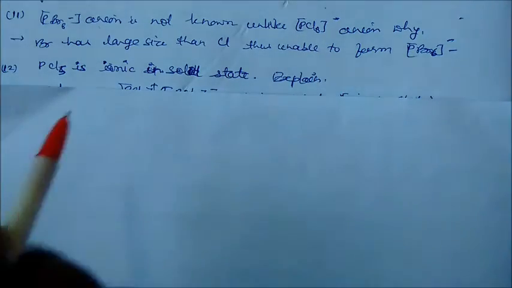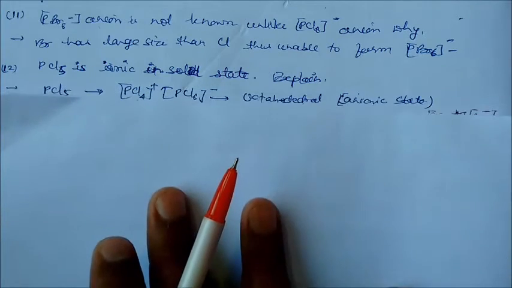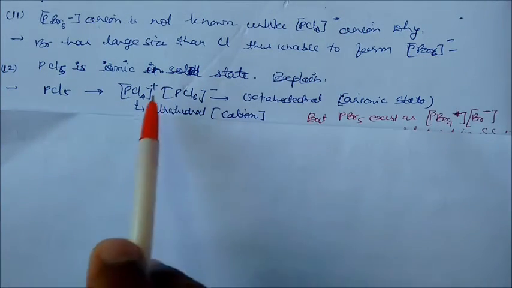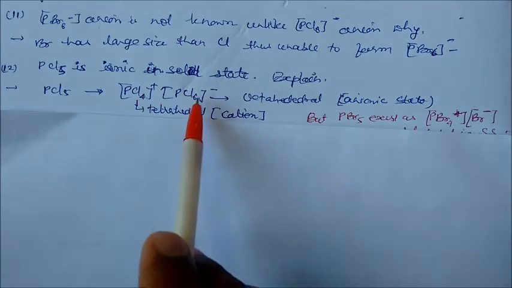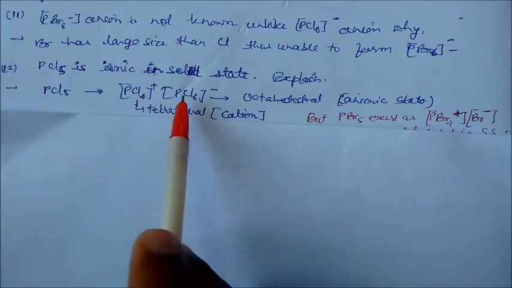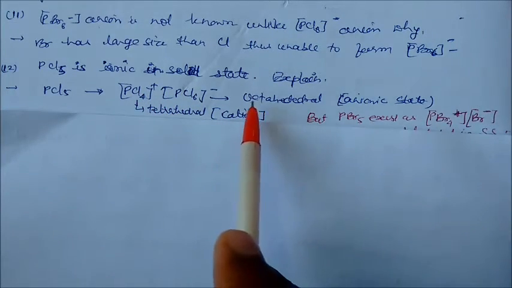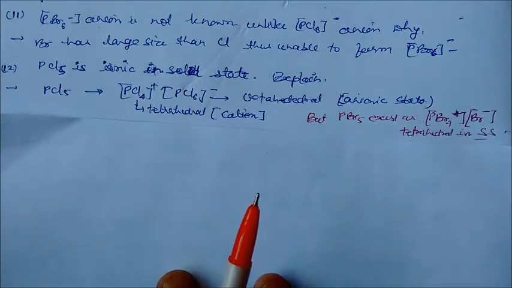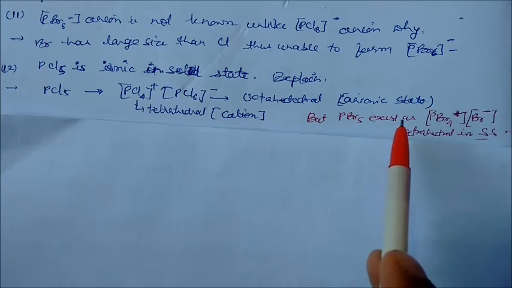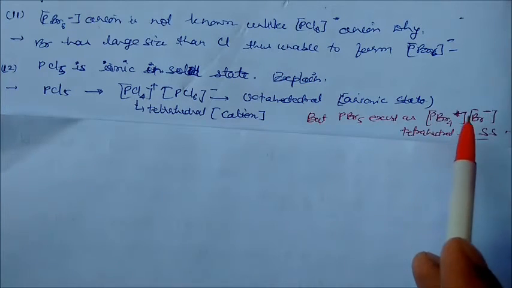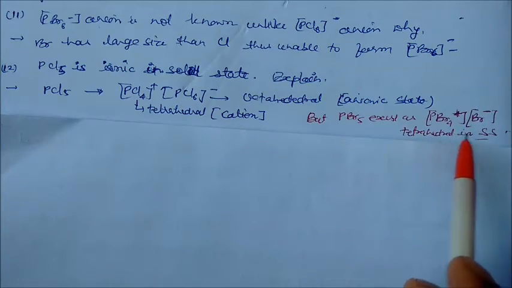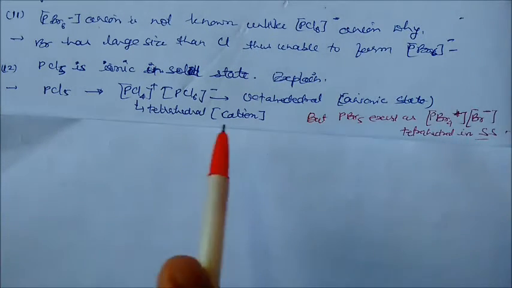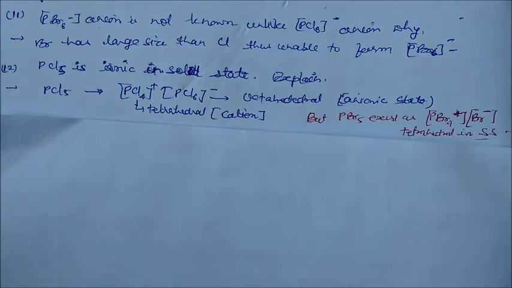PCl5 is ionic in the solid state. Why? Because PCl5 breaks into the ionic state PCl4+ and PCl6-. They are the two forms. So this form is octahedral in the anionic state, and this form is tetrahedral in the cationic state. But PBr5 exists as PBr4+ and Br-. So this is tetrahedral in the solid state. So note down these things. These are usually asked in the entrance exams.